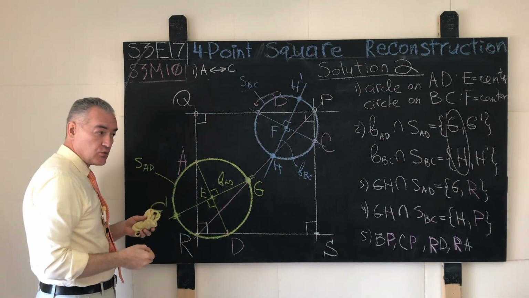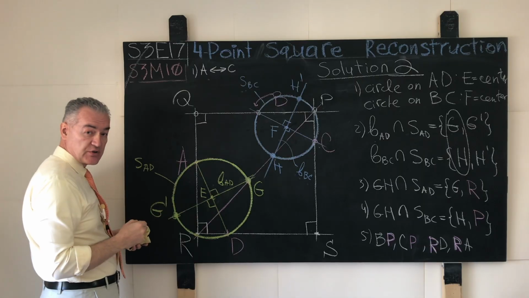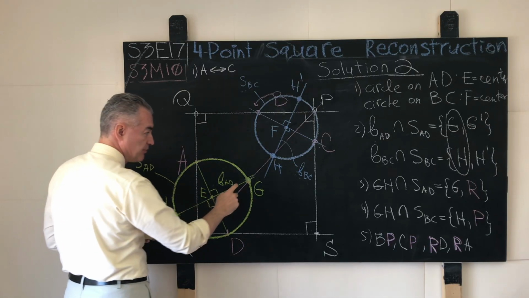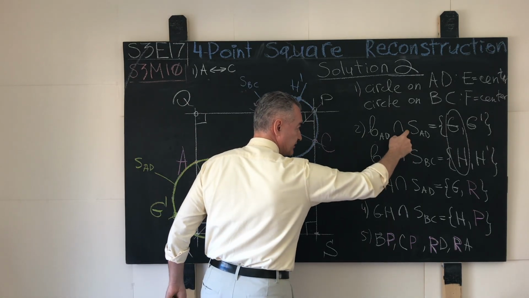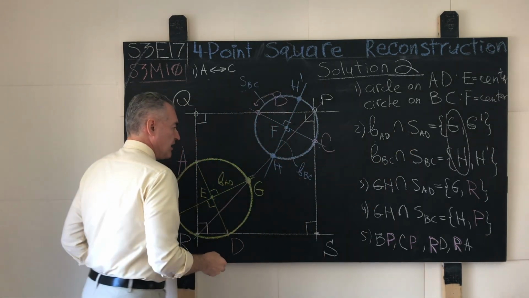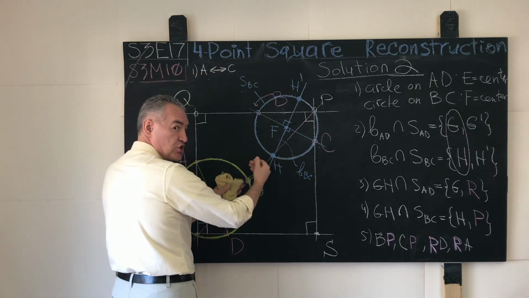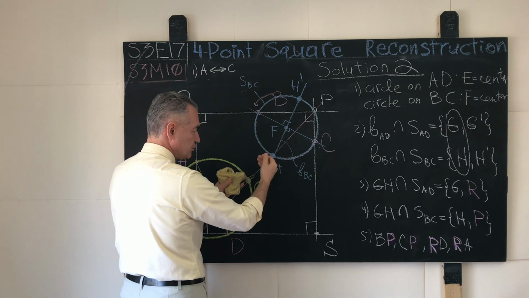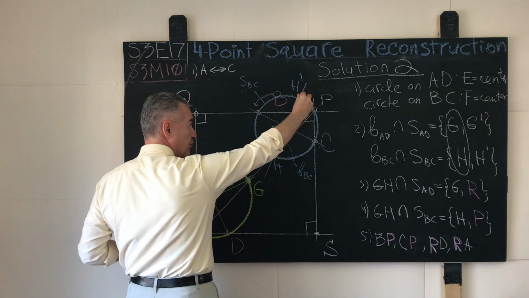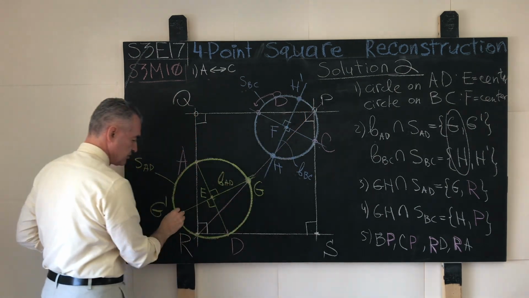The algebra of our algorithm corresponds to which geometry? It corresponds to the following geometry. We pick the points at which our perpendicular bisectors intersect our auxiliary circles in such a way that they face each other, or they are, let's say, closer to each other than their opponents, the points H prime and G prime.